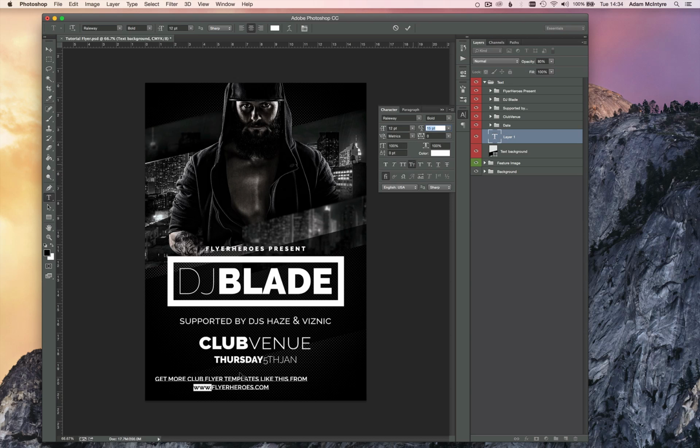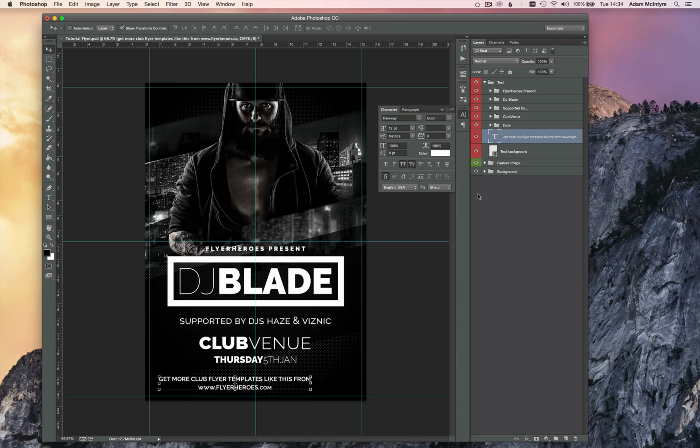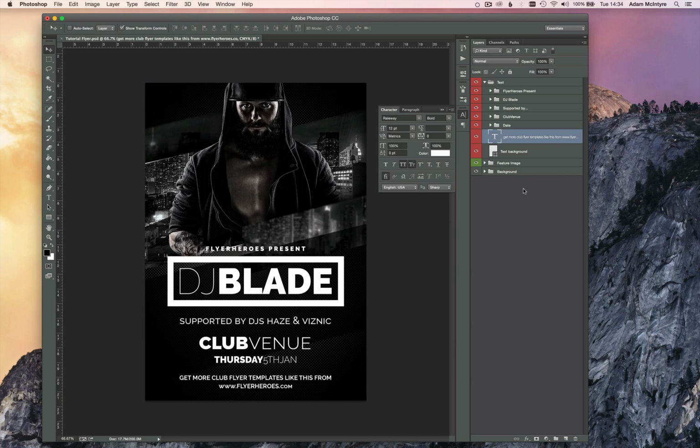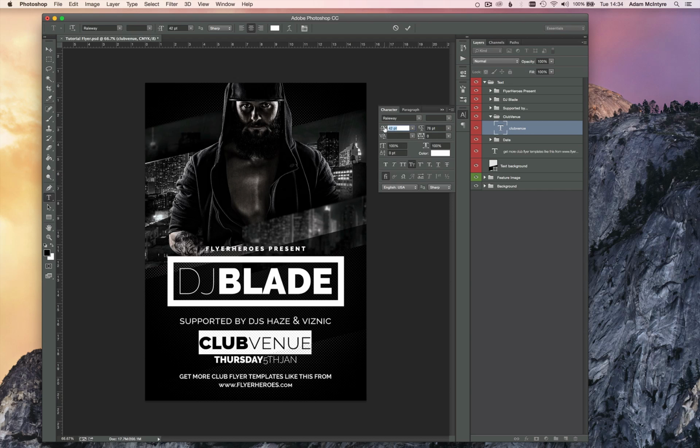When I write URLs on flyers, I like to select the www and the .com, and I like to make those small caps. I think it looks a little bit more aesthetically pleasing. All right, so now I've got my basic text on here. I just want to make sure I'm happy with everything. I think I'm going to make this club venue text a little bit bigger.